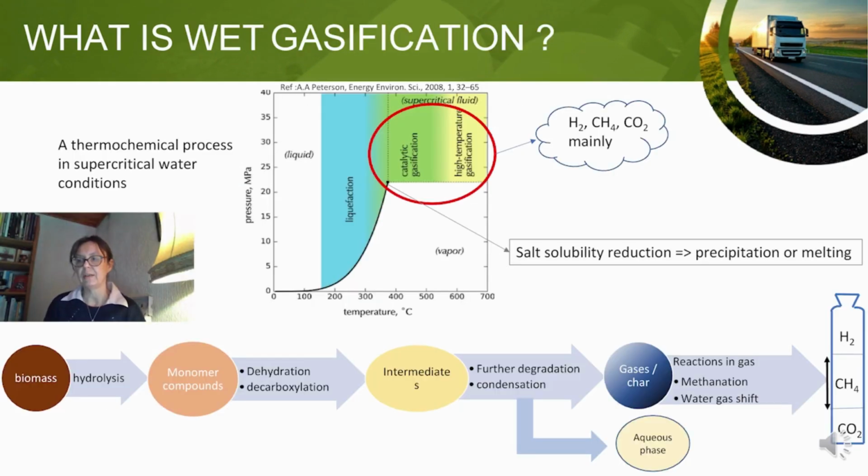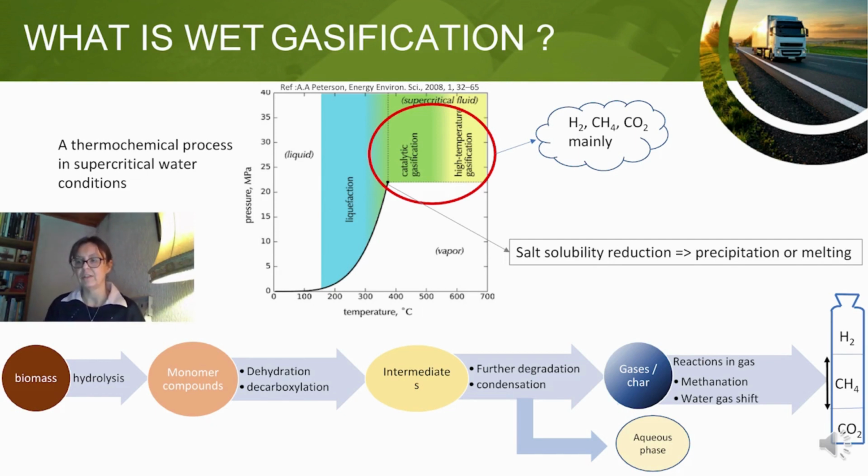Wet gasification is a thermal process performed in supercritical water conditions. It means at conditions above the critical point, so a pressure above 221 bar and a temperature above 374 centigrade. In those conditions, the organic matter is converted into a mixture of gases with mainly hydrogen, methane, and carbon dioxide. But on the other hand, the inorganic species will precipitate due to the strong reduction of their solubility in the supercritical water, having a low dielectric constant.